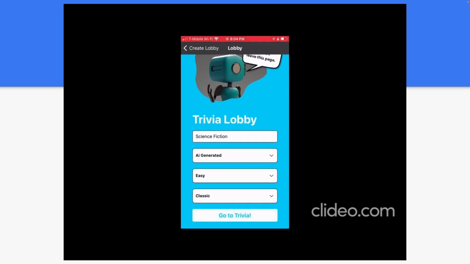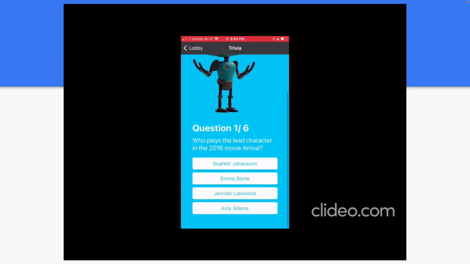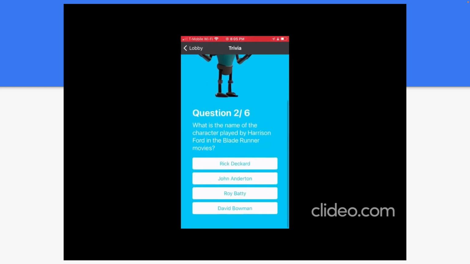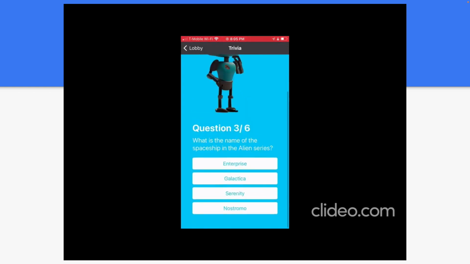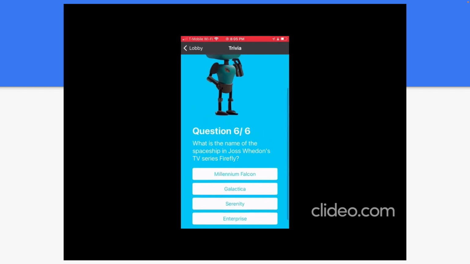It's going to look like it generates really quickly. That's just video editing magic. It actually takes about 30 seconds to 60 seconds. Yeah, you can see it generates a couple of questions, which I'll clip through. Blade Runner looks like, Arrival, a bunch of science fiction movies, Alien. The answers are all correct. This didn't generate anything that was inaccurate.